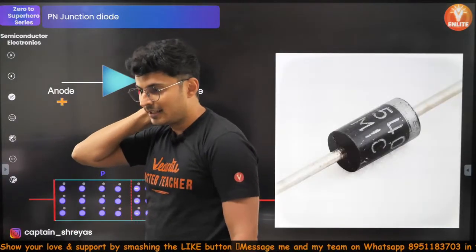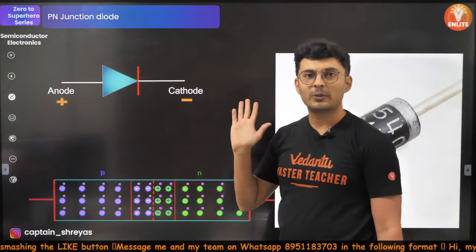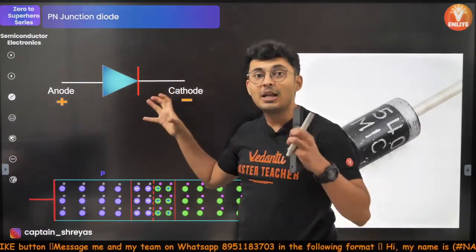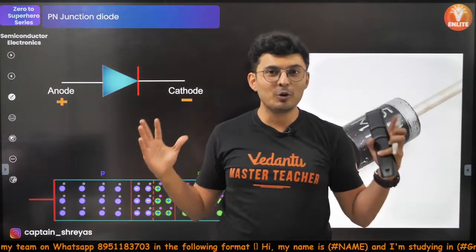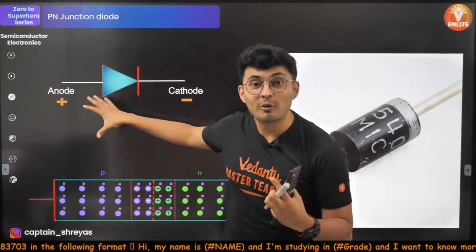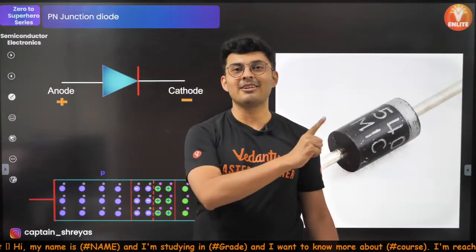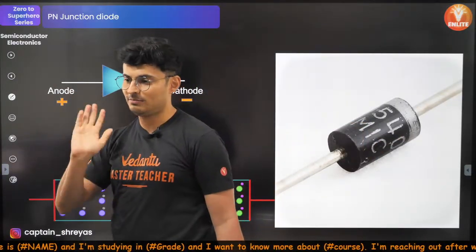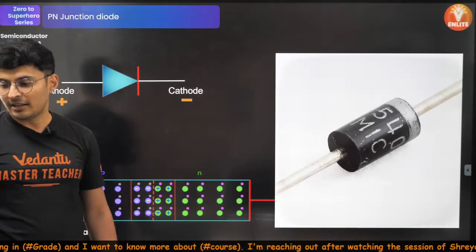Understood, got it, very good, excellent. So that's why diodes are like valves but for electricity. Just like your human body or any animal body has valves inside the heart, there are valves for electricity also. It will allow electricity in one direction only. The other direction, gone. No. Sorry, go back.